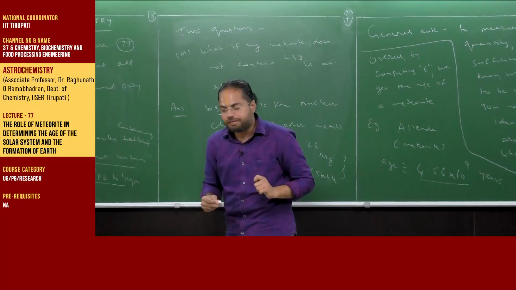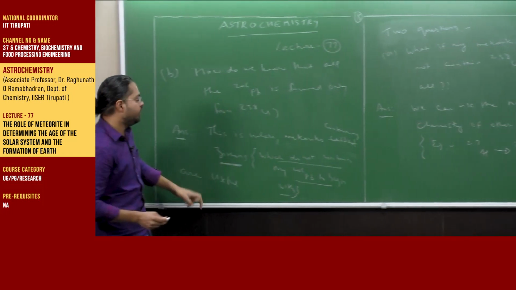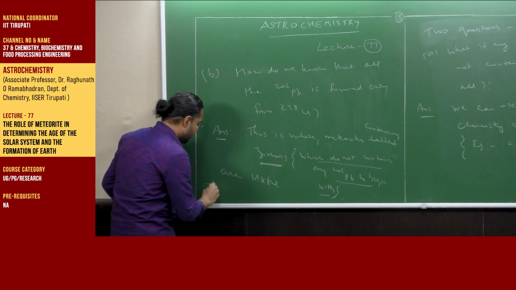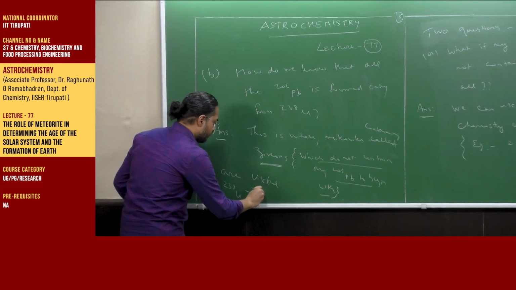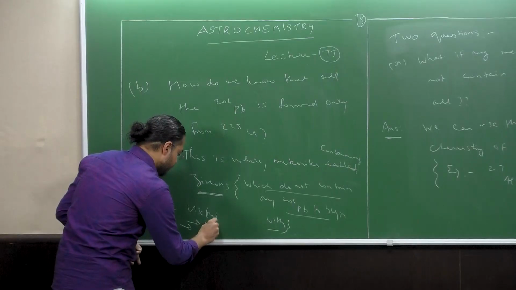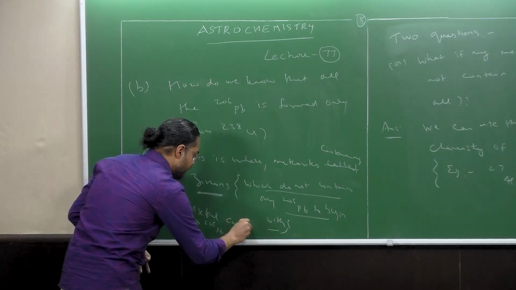appropriately. Are we clear? Okay, so I'll write it down. This is where meteorites containing zircons are useful. They do not contain any lead-206 to begin with, which implies the uranium-238, via a chain of nuclear reactions giving lead-206, can be used.